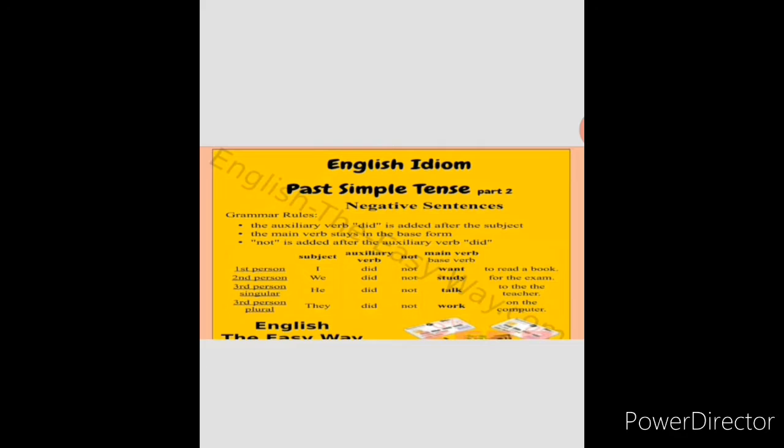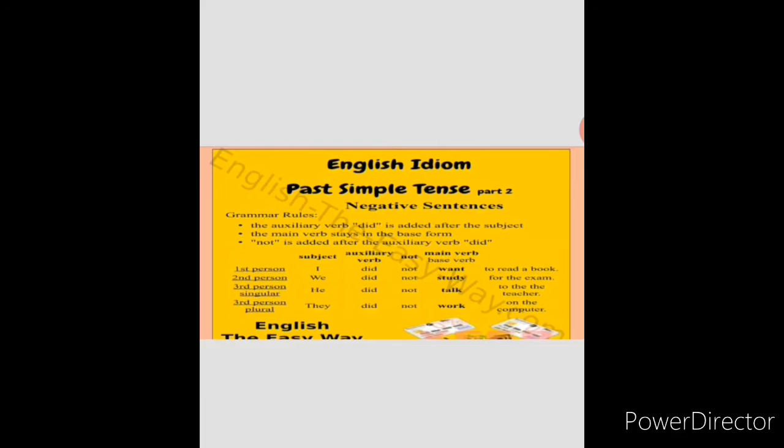Simple past tense means, along with the auxiliary verb, did is added after the subject. Okay, the main verb stays in the base form. Not is added after the auxiliary verb did. Okay, for example, I did not want to read a book. I did not want to read a book. I is the subject over here. Okay, I is the subject and did is added after the subject. So, I did not want to read a book.